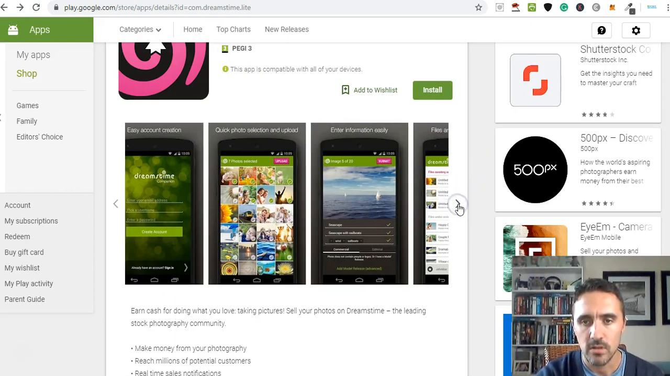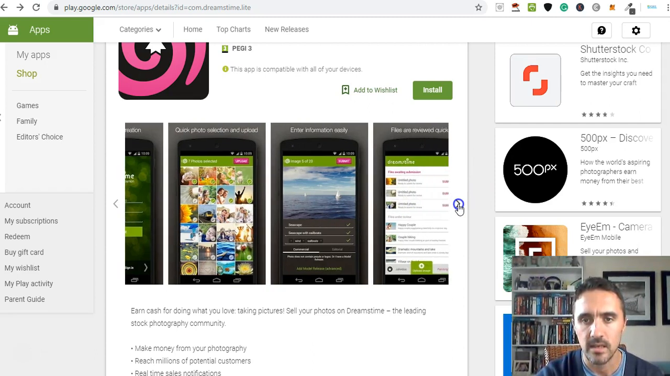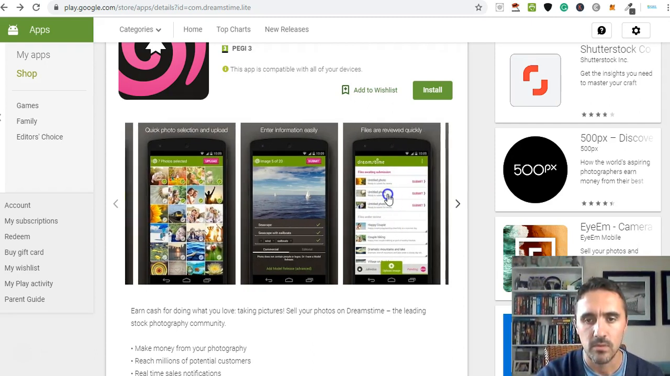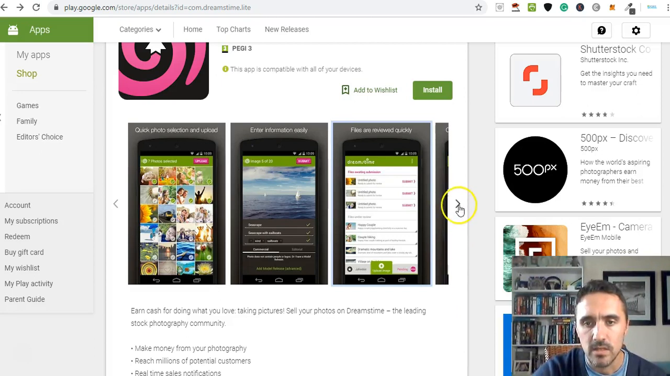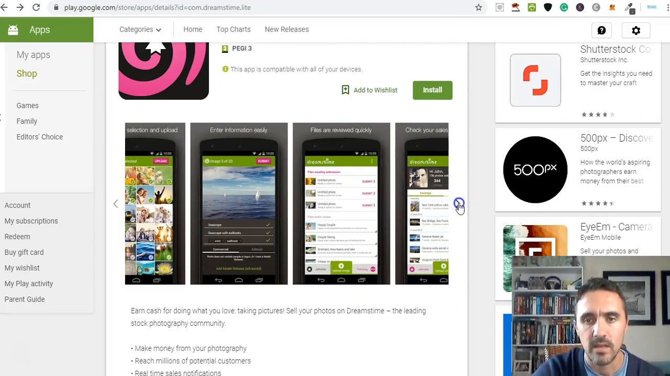Once you've done that, let me just scroll across here for you. You can see here, last one on here, so click on here. So files are reviewed quickly. So what you do is you put on all the information that you're going to include, so your title, your tags, your headline, and then you upload it on here, and then they will go ahead and review that video or image or audio to make sure it meets their criteria and guidelines. And then once that's done, you're pretty much then good to go. So if you just scroll across here, it says you can check your sales and how you're doing.